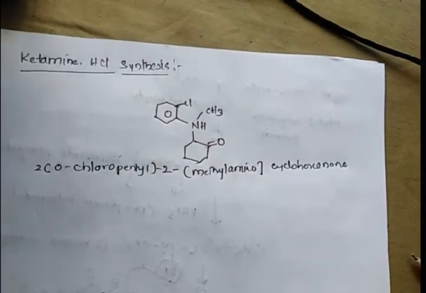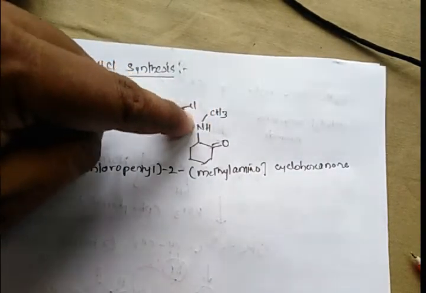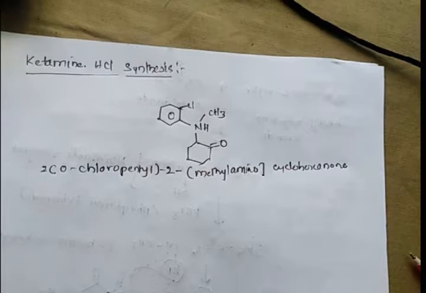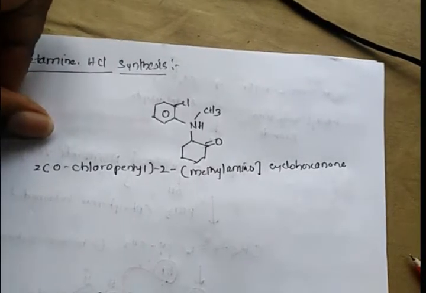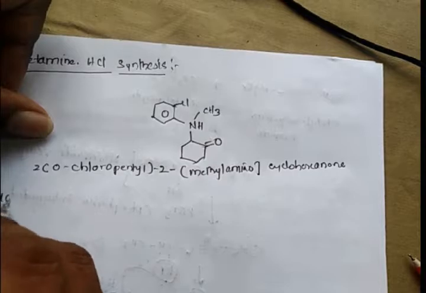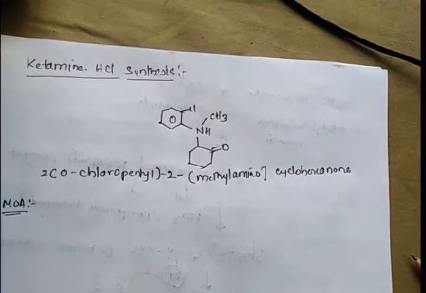So ketamine is 2-orthochlorophenyl-2-methylamino cyclohexanone. Before discussing the synthesis of this ketamine hydrochloride, first we will discuss the mechanism of action of ketamine hydrochloride.